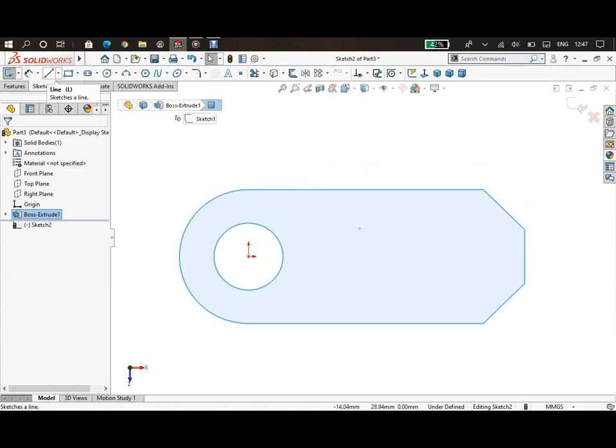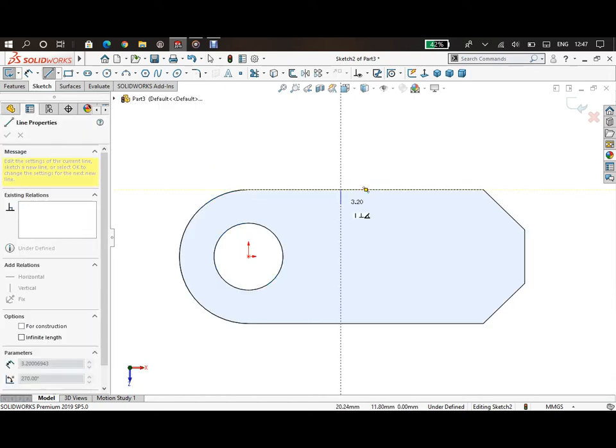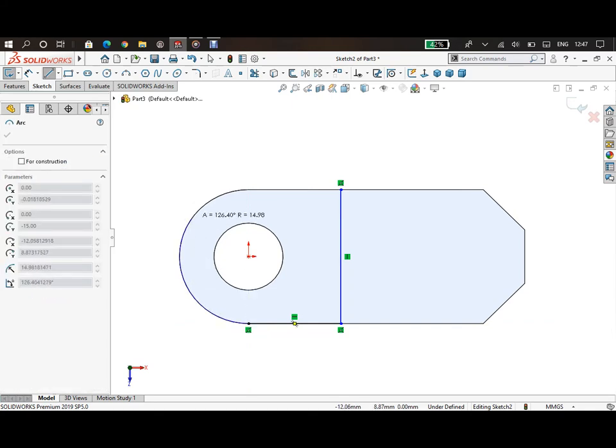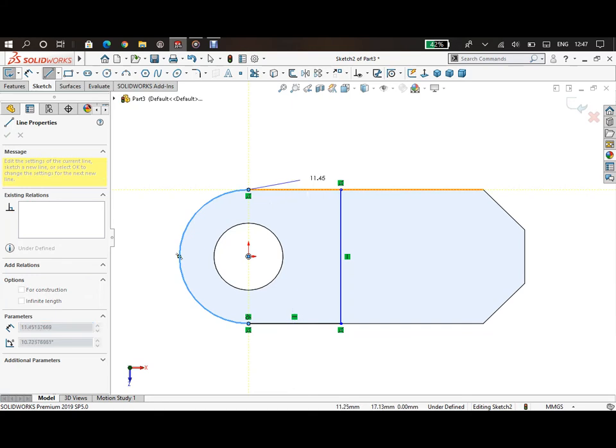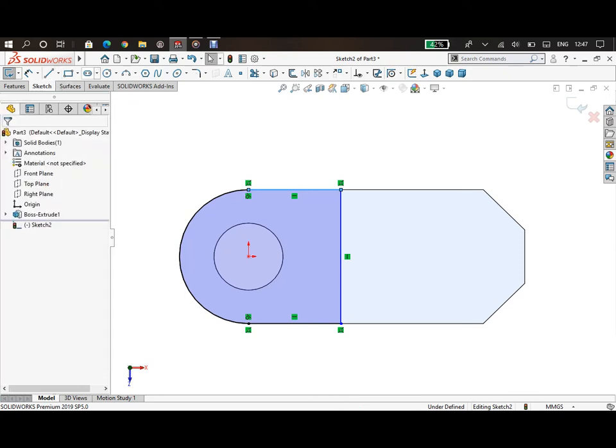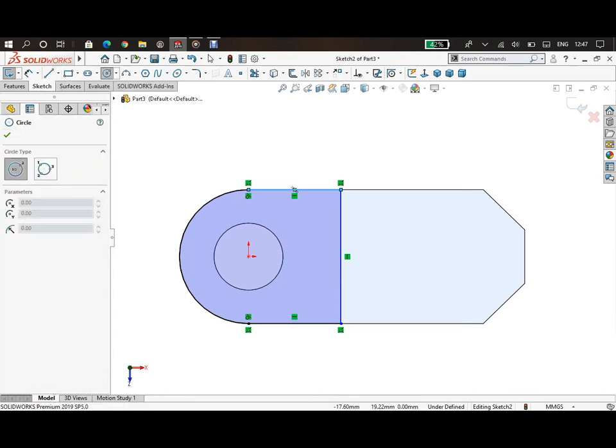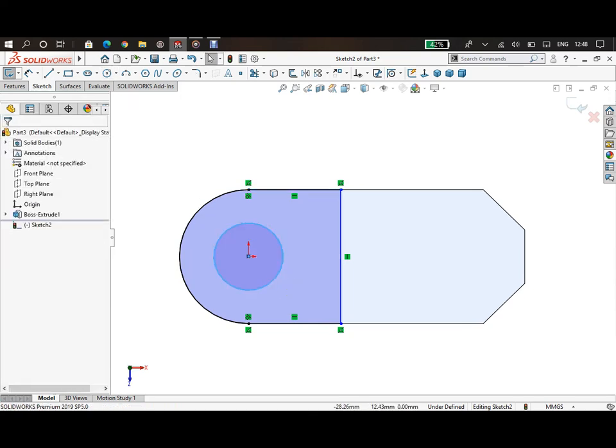Now we will draw some lines. We will draw a vertical line here, a horizontal line, and then we will go forward, and then if we go backward and stay for some time, then you will be able to draw an arc. Then we will draw an arc and this line. This is our sketch. Click OK. And now we will draw a circle from origin point, from this point to this point.